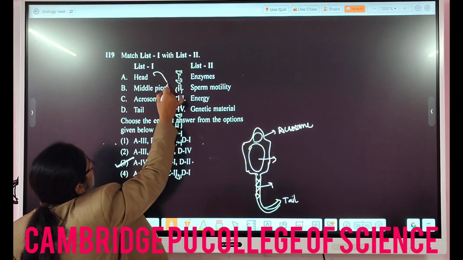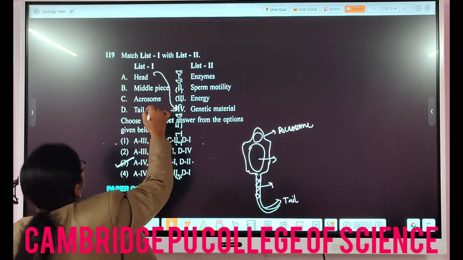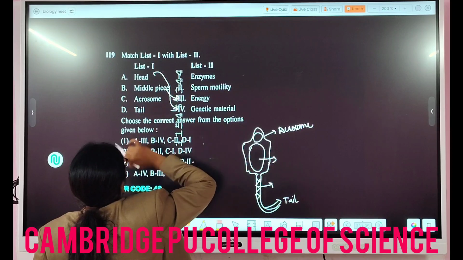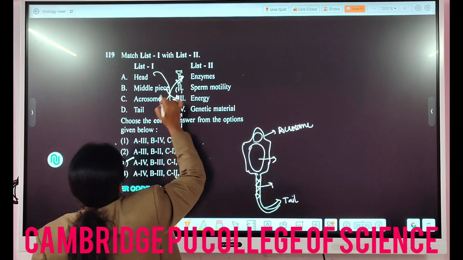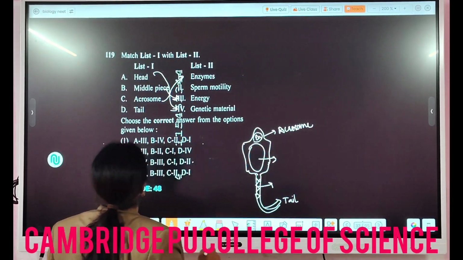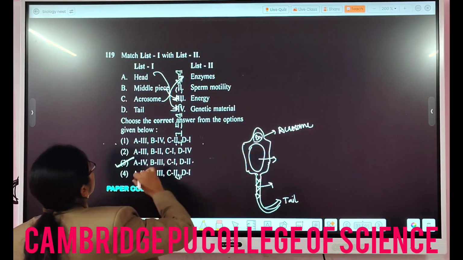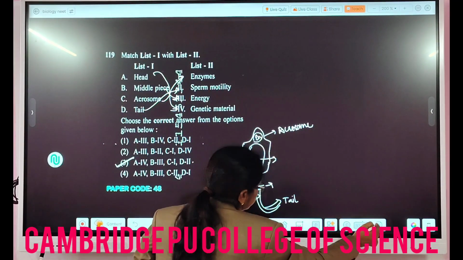That is, A goes with the fourth one. Then B goes with the third, the energy piece, because it will be having mitochondria, and C goes with the first, acrosome, because it has enzymes which help during the fertilization, and the tail helps in the sperm motility.